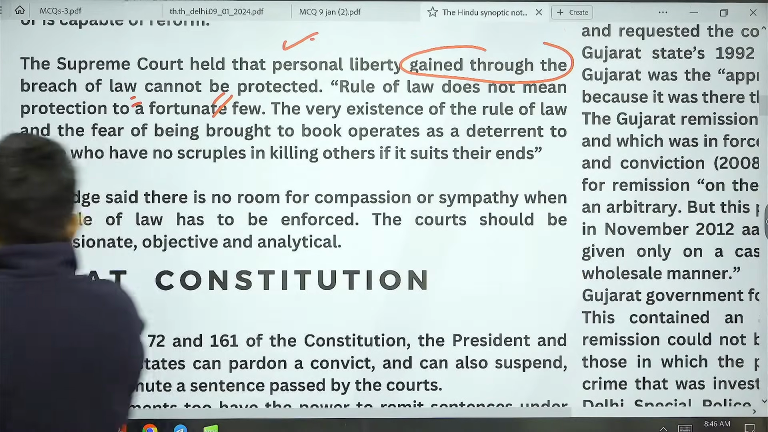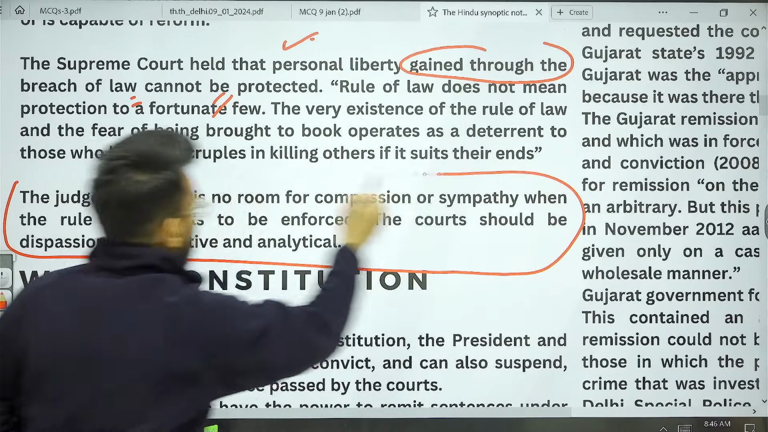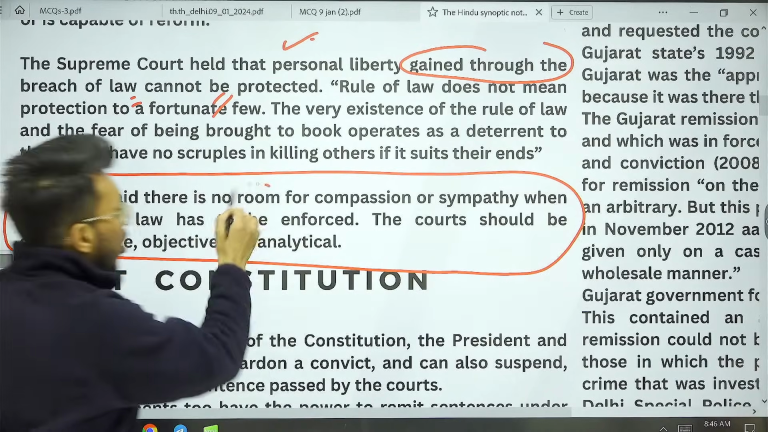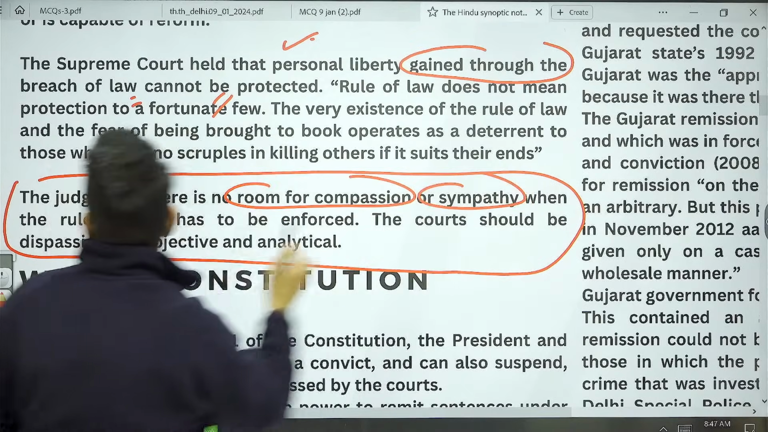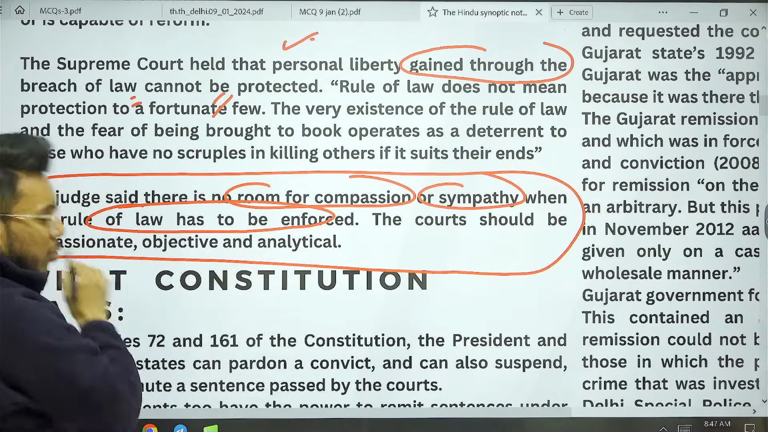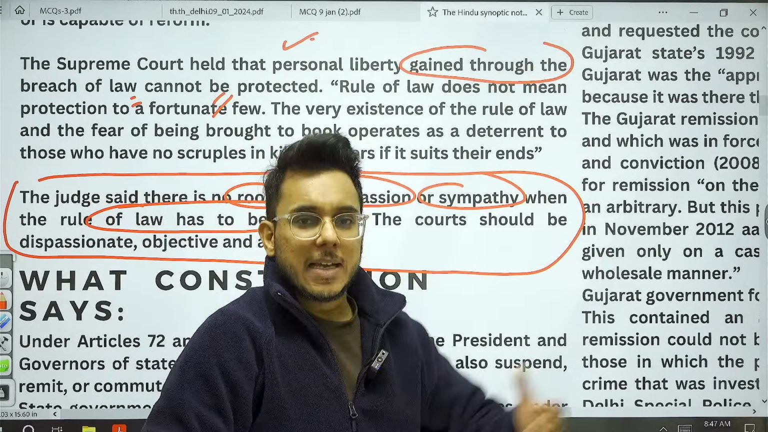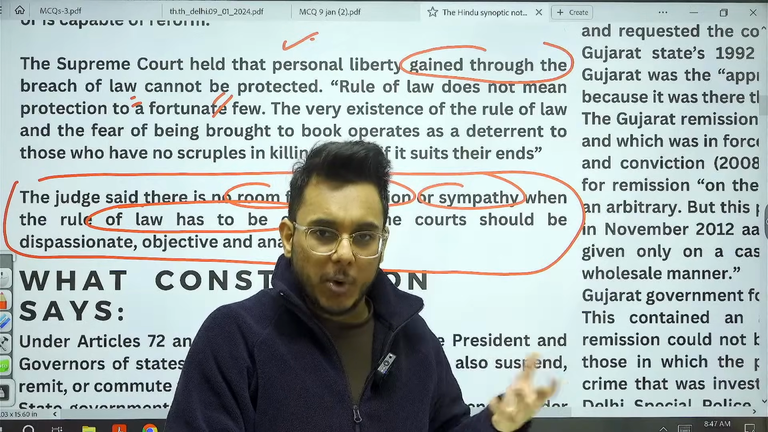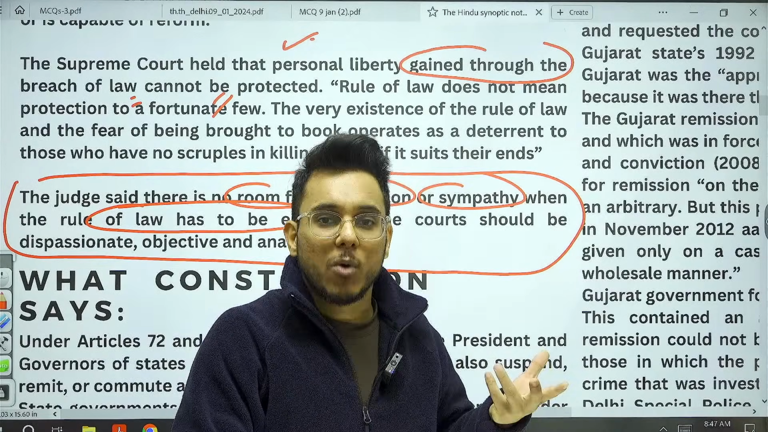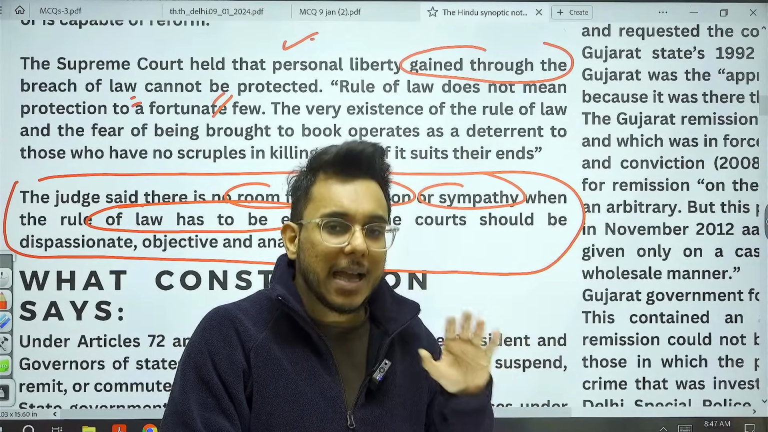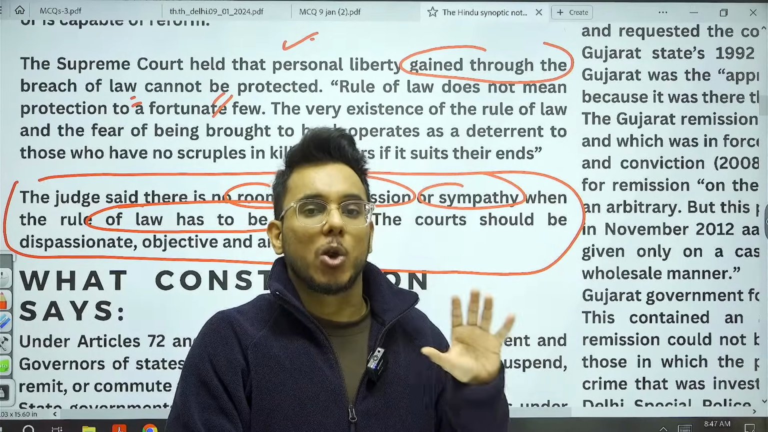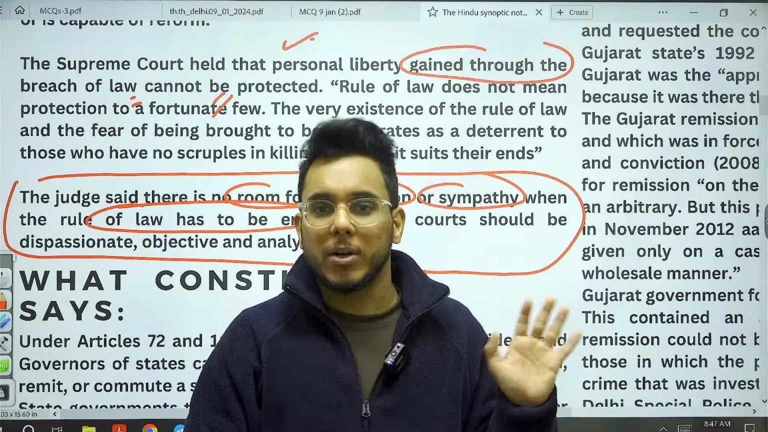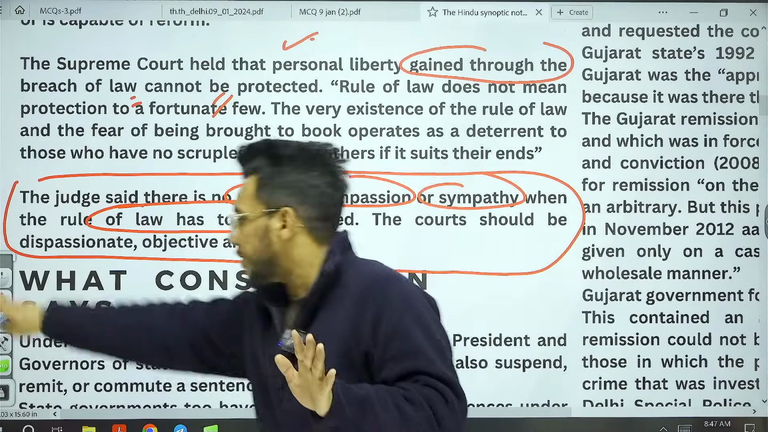Also, this is a very important line which you can write in your Ethics GS paper number 4. What did the Supreme Court say? The Supreme Court said that there is no room for compassion or sympathy when the rule of law has to be enforced. Often this comes up in ethics: what is more important, compassion or doing your duty? The Supreme Court said that when duty and law enforcement come, compassion and sympathy cannot exist. They are secondary things.